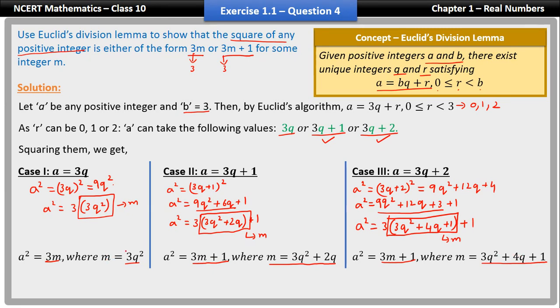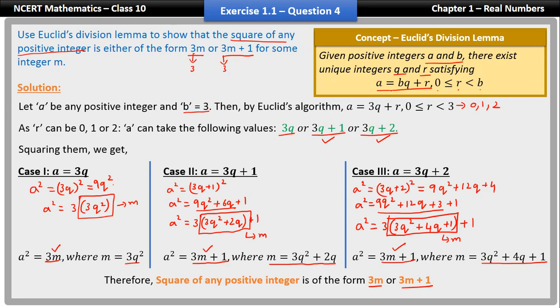So now if you look at all the three cases, the square of a positive number, a square, is either of the form 3m or 3m plus 1. It's either 3m or 3m plus 1. So we have proved that the square of any positive integer is of the form 3m or 3m plus 1. So that's it. That's how you solve this problem.